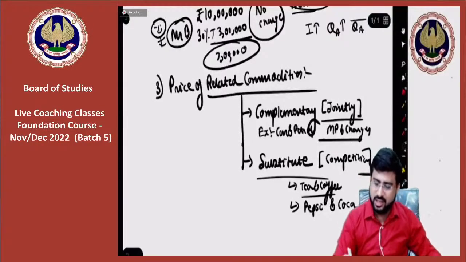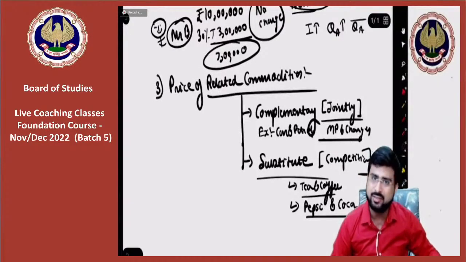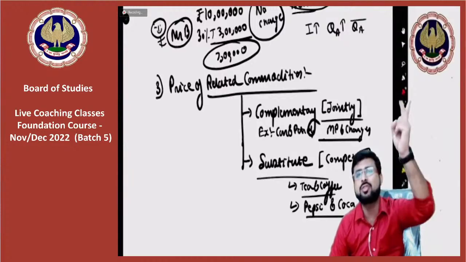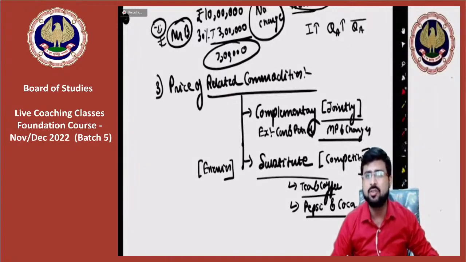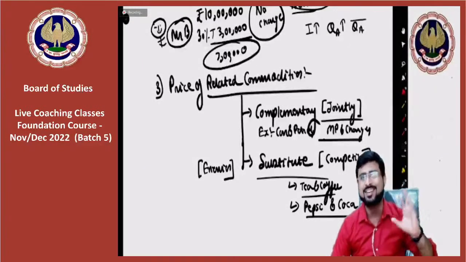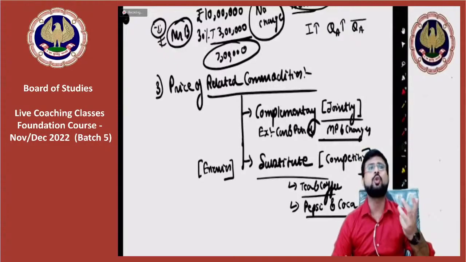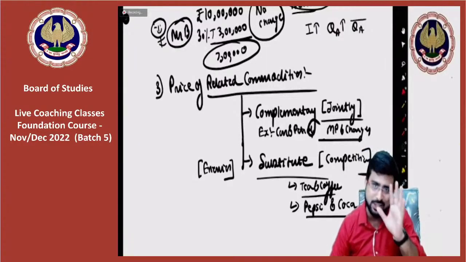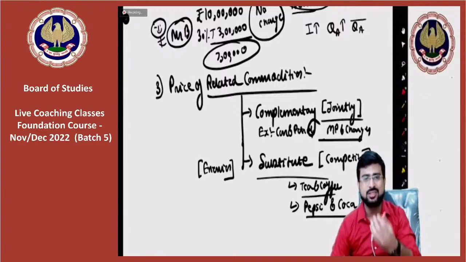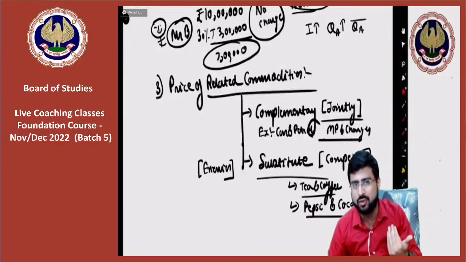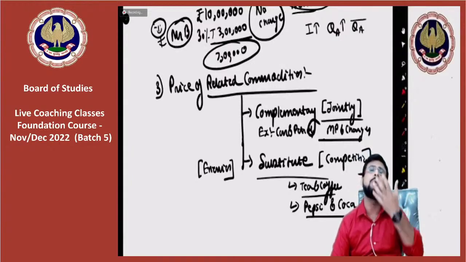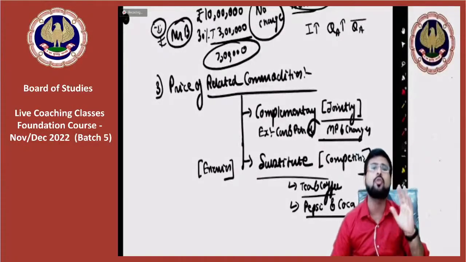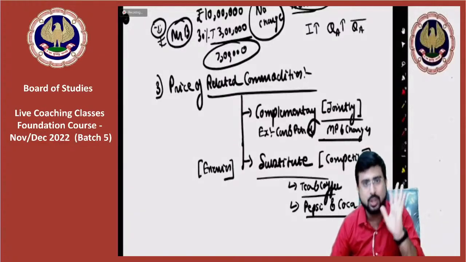So here, tea and coffee, Pepsi and Coca-Cola have been given as examples. Substitute goods basically means goods which are enemies of one another. That is, if a person is having one, he or she will try not to have the other. In general, it will happen. Now you will tell me, sir, I didn't buy tea and coffee. That is okay. But what I am trying to say is that if a person consumes more coffee, it indirectly means they are consuming less tea. Similarly, if a person is consuming more tea, they are consuming less coffee. That is all I am trying to say.